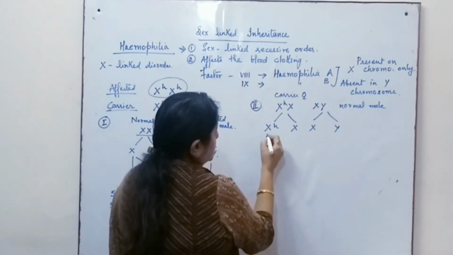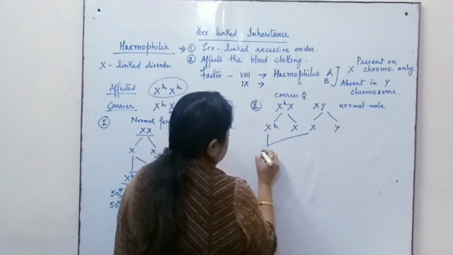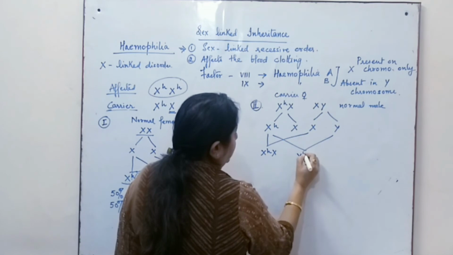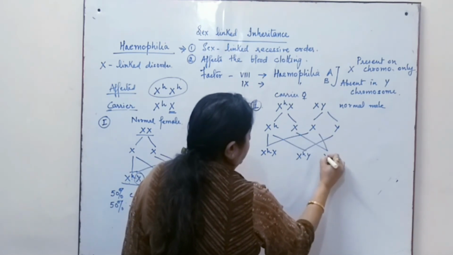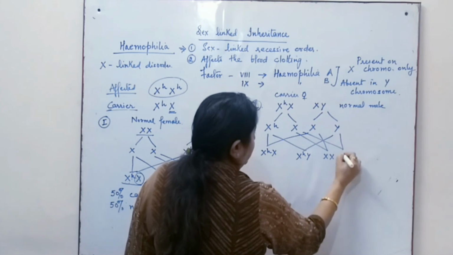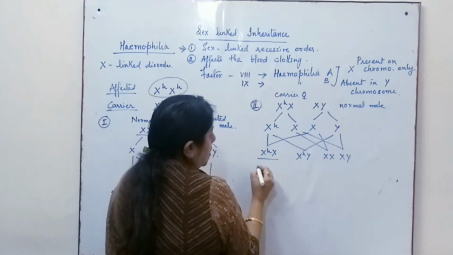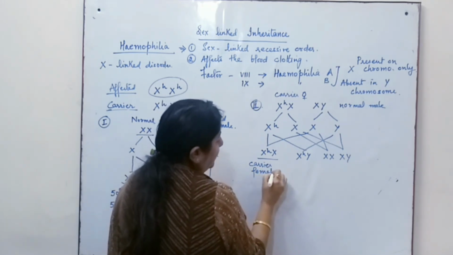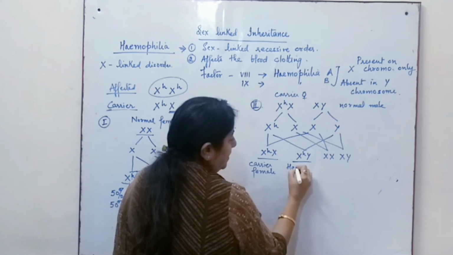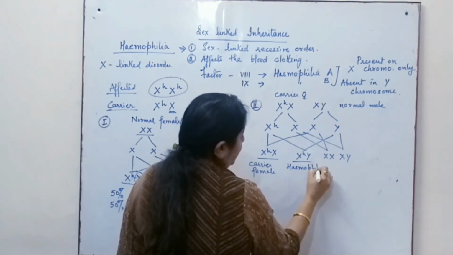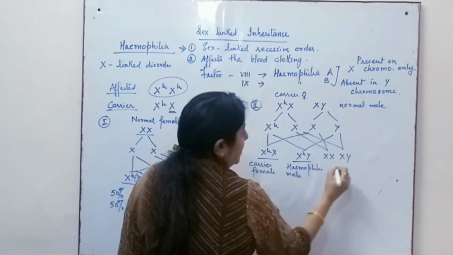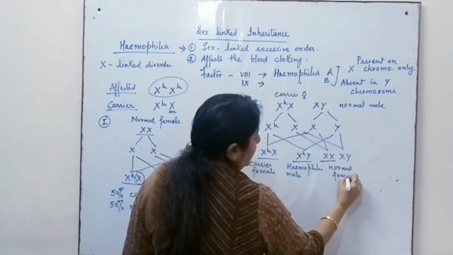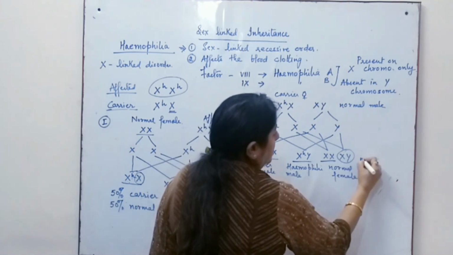Now, in such a situation, we get a carrier female, a hemophilic male, a normal female and a normal male.